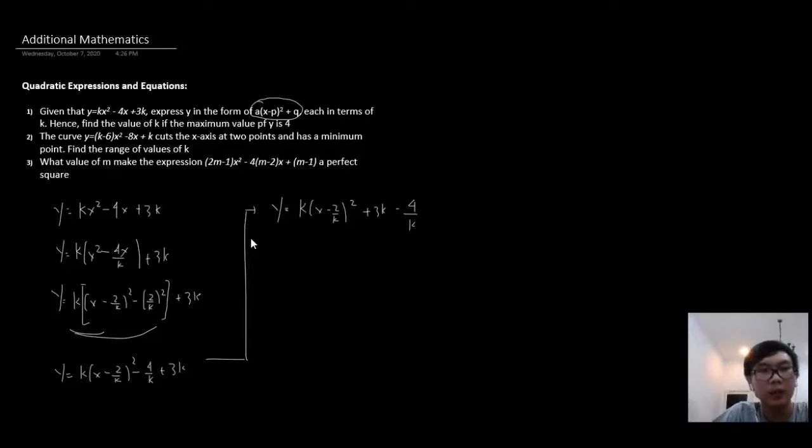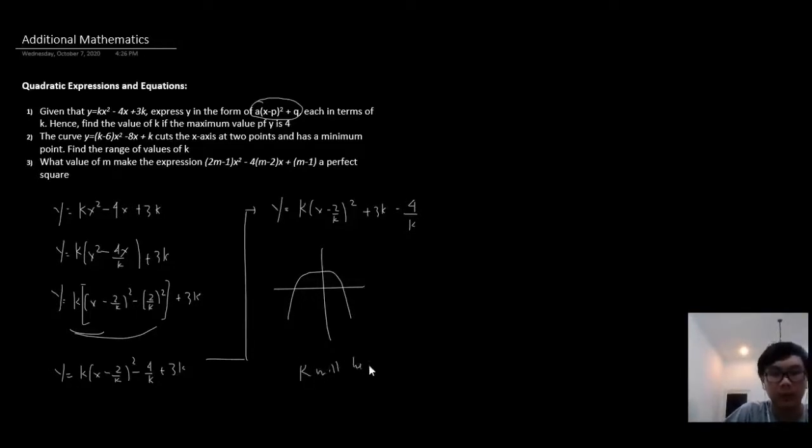So what we need to understand is that since it's a maximum point, the graph would look something like this. This is a very rough sketch, I did not take into account the equation at all, but since it is a maximum point, the k will be negative.